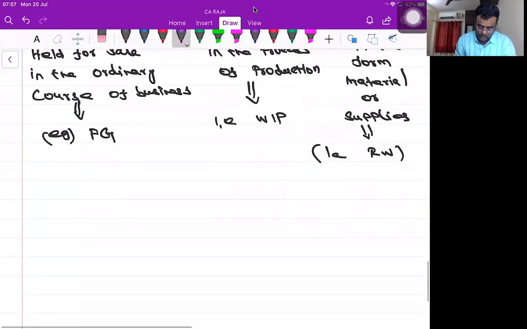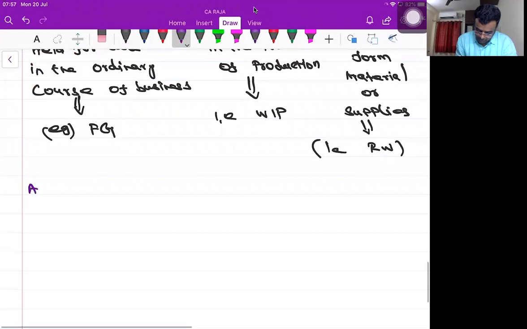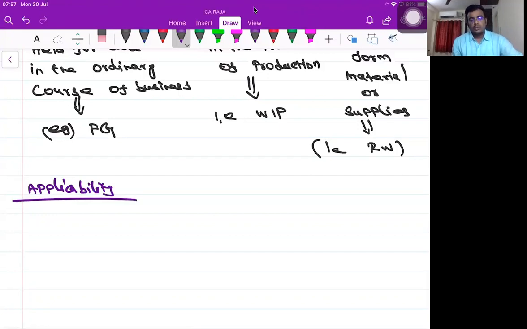After definition comes recognition, then applicability. I think even in a workbook you can see all those definitions which would have been given to you. Ind AS 2 is not applicable.